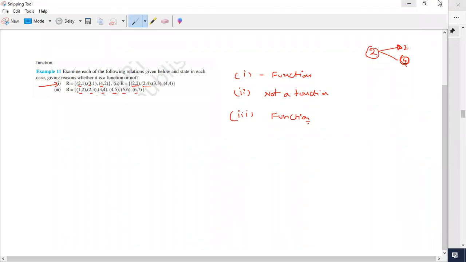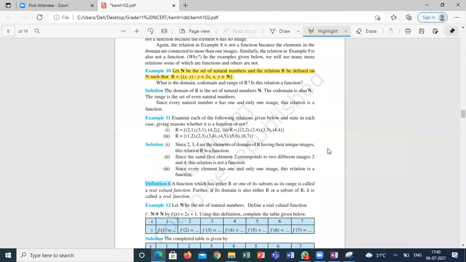Before going to this, we are going to define some standard functions. What is called a real valued function? A function which has either R or one of its subsets as its range is called a real valued function.